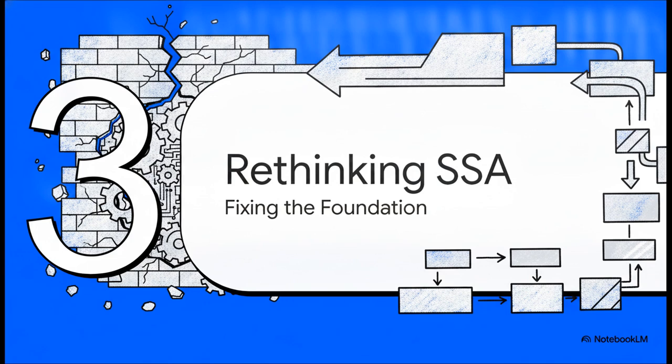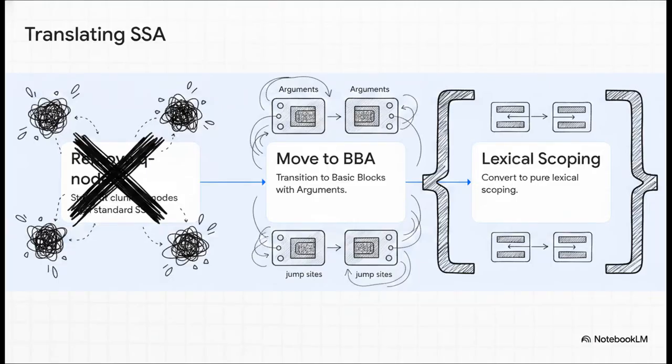That brings us to step 3, rethinking static assignment to fix that foundation. The authors of this breakthrough paper mapped out a really elegant translation pipeline. Traditional SSA uses these clunky things called Q nodes to express loops, and they honestly lack clear operational semantics. So the authors just stripped them out entirely. They recast them as basic blocks with arguments, or BBA.